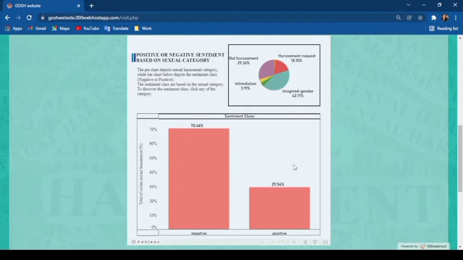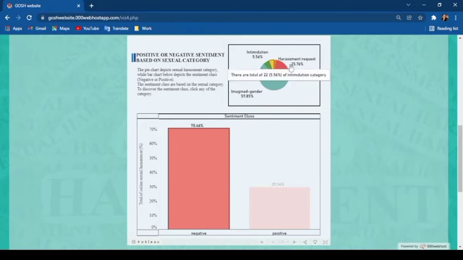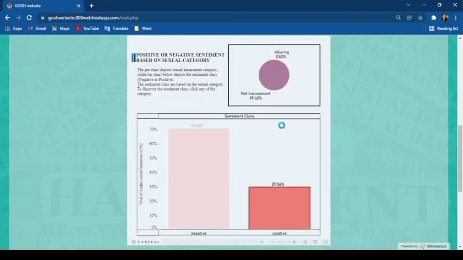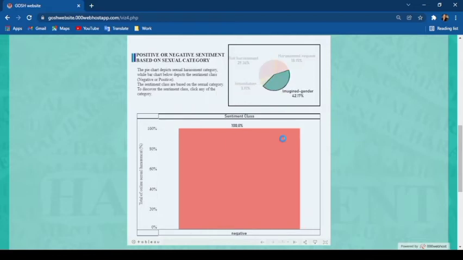So this is the positive and negative sentiment. The user can play around. If they click on negative, they can see that only this category has the negative polarity, and if they choose positive, they can see that there are only two categories. They can also choose a category to see if it is positive or negative. Let's say if I click on imaging gender, we can see that it is a negative sentiment for this category.